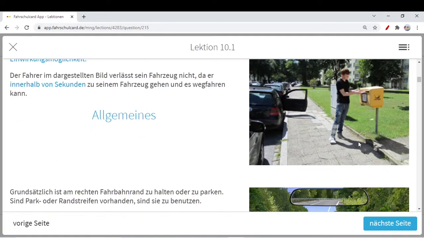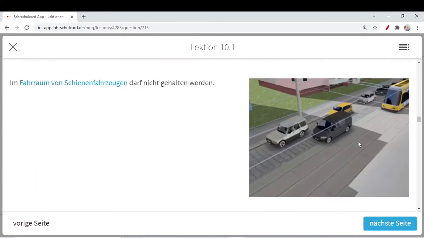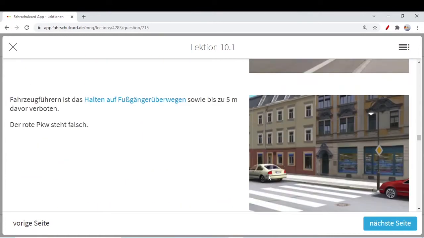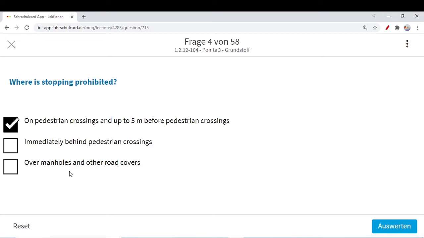As I told you, there is a term behind. That means, where is our zebra crossing? Here. So behind means this. Here you can stop immediately, or you can park immediately behind the zebra crossing. No distance of 5 meters is necessary. Over manholes and other road covers, you can also stop, unless your car is on the road markings, arrows indicating the direction.